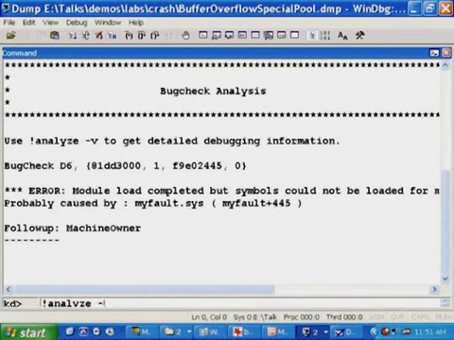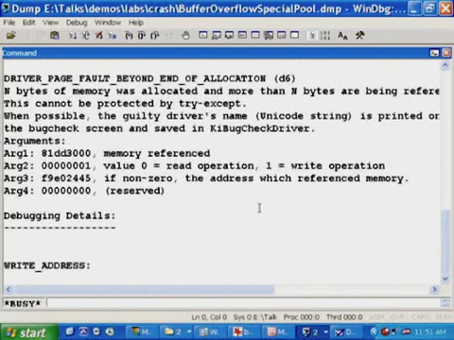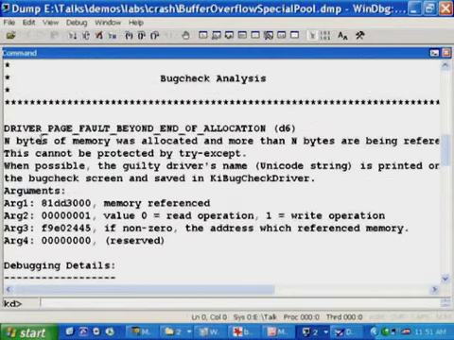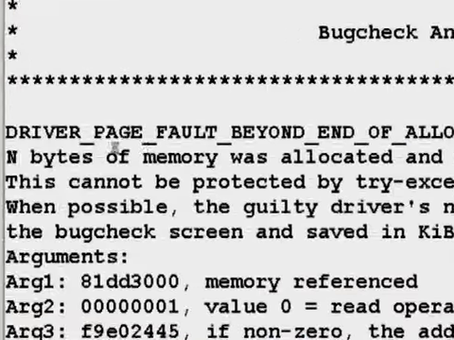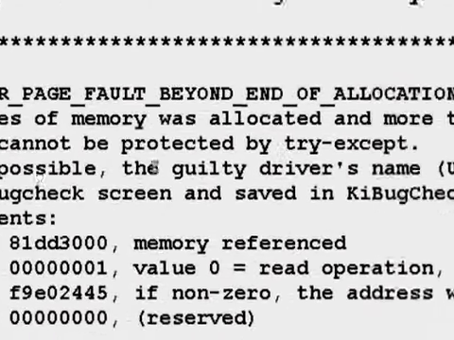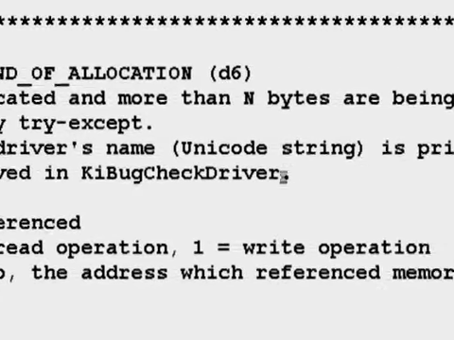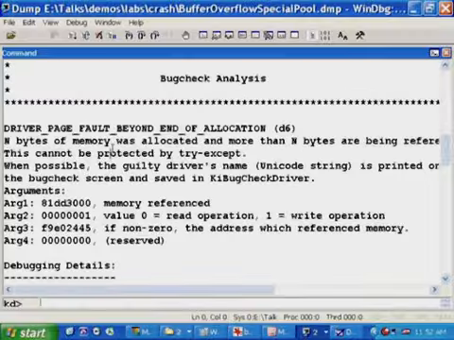If we do a !analyze -v and look at the message, the description of that stop code: driver fault beyond end of allocation, n bytes of memory was allocated, and more than n bytes are being referenced. This cannot be protected by try except. When possible, the guilty driver's name is printed on the screen.